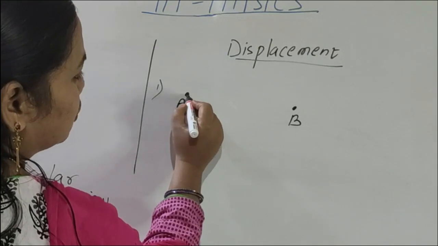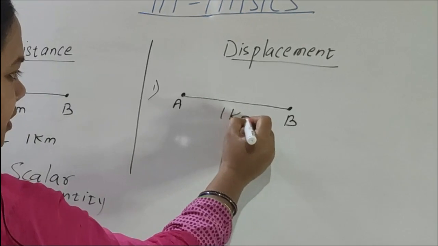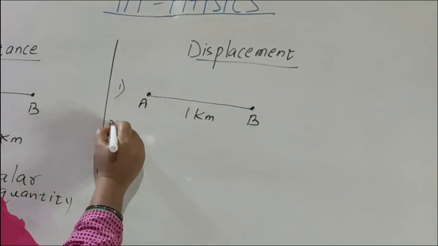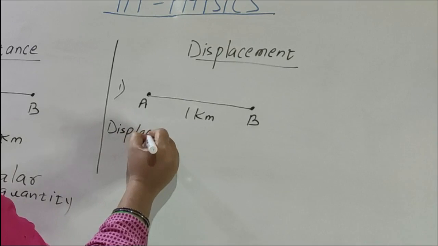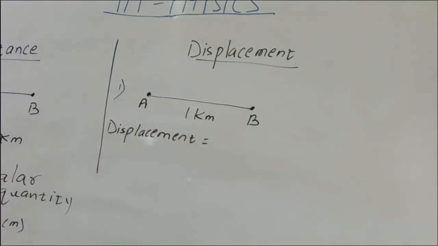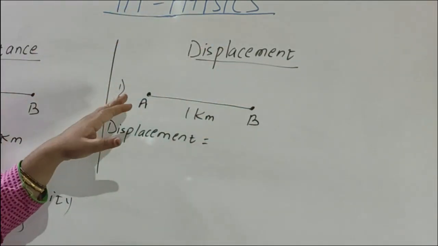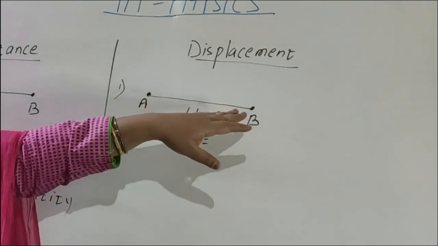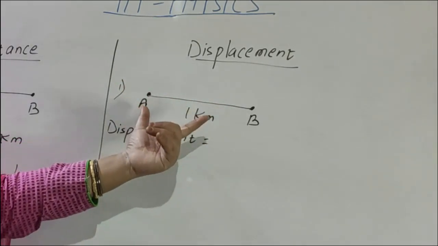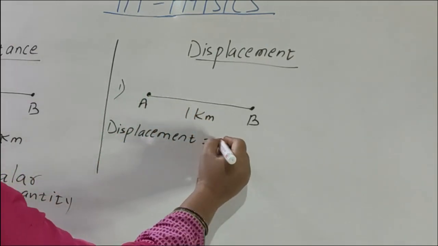Suppose this is 1 kilometer. So what is displacement? Displacement is the shortest distance from initial position to final position. Initial position is A, final position is B. The shortest distance from A to B is 1 kilometer. So displacement is 1 kilometer.